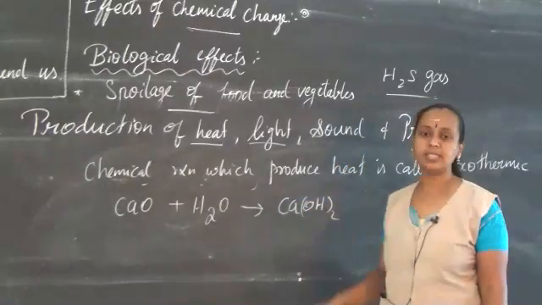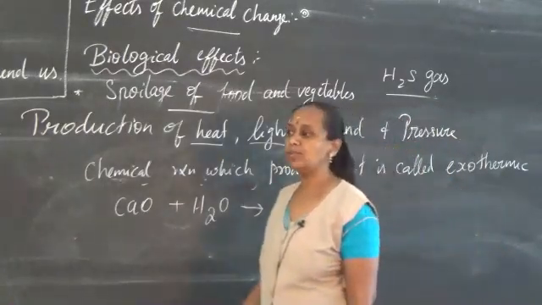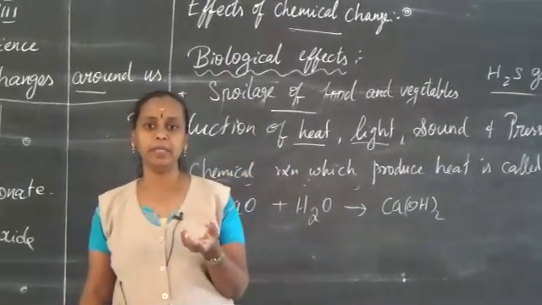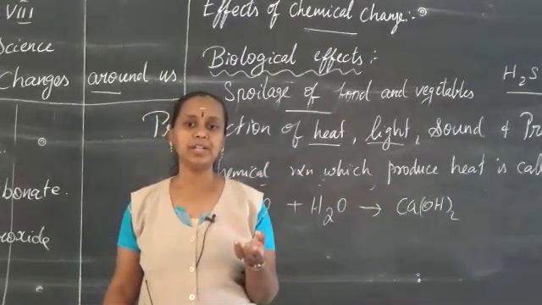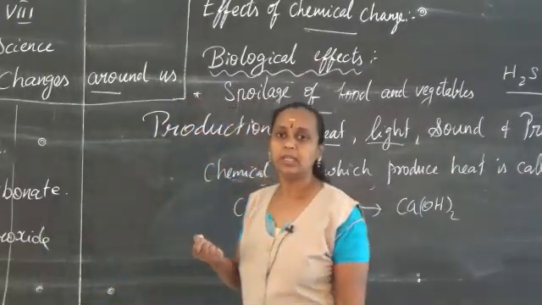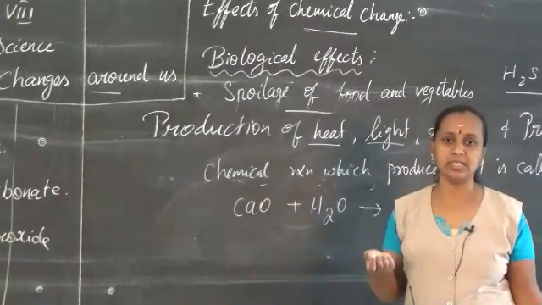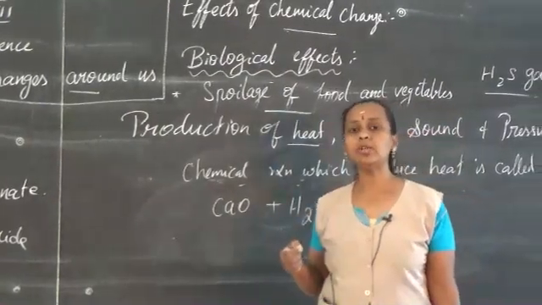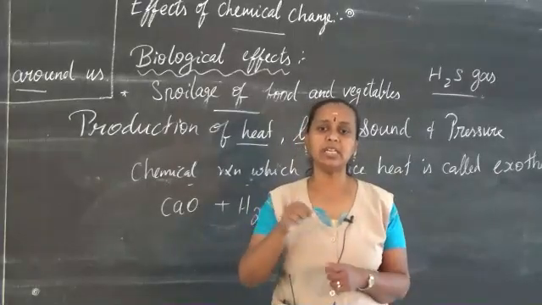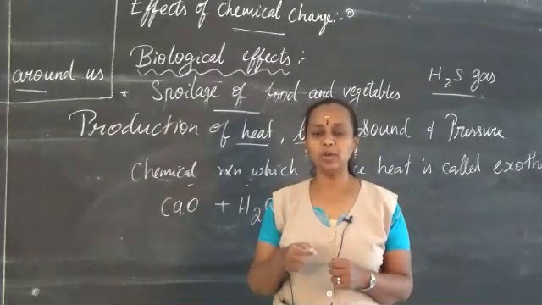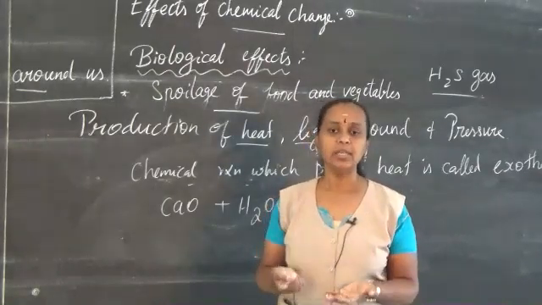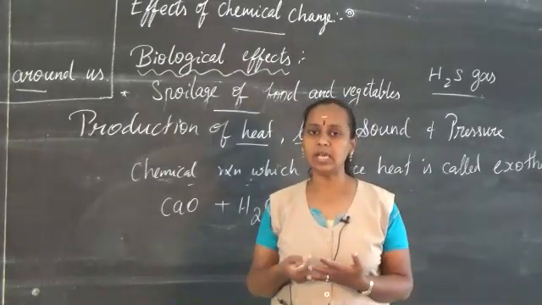The next one is sound. Some chemical reactions happen with the giving out of sound. For example, when hydrogen gets burned, it gives a pop sound. That shows the presence of hydrogen. For this also we can take crackers. The chemical substances present in the crackers get burned because of the heat. They make sound as well as give out light. So that's an example. We have so many examples in our book.